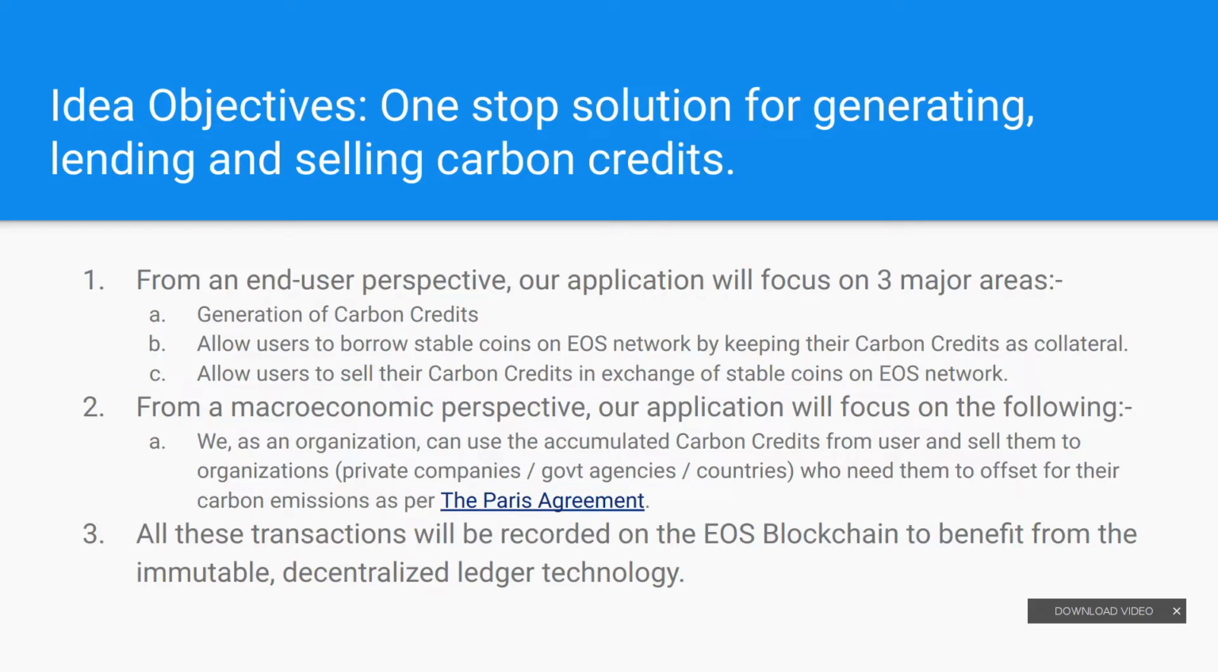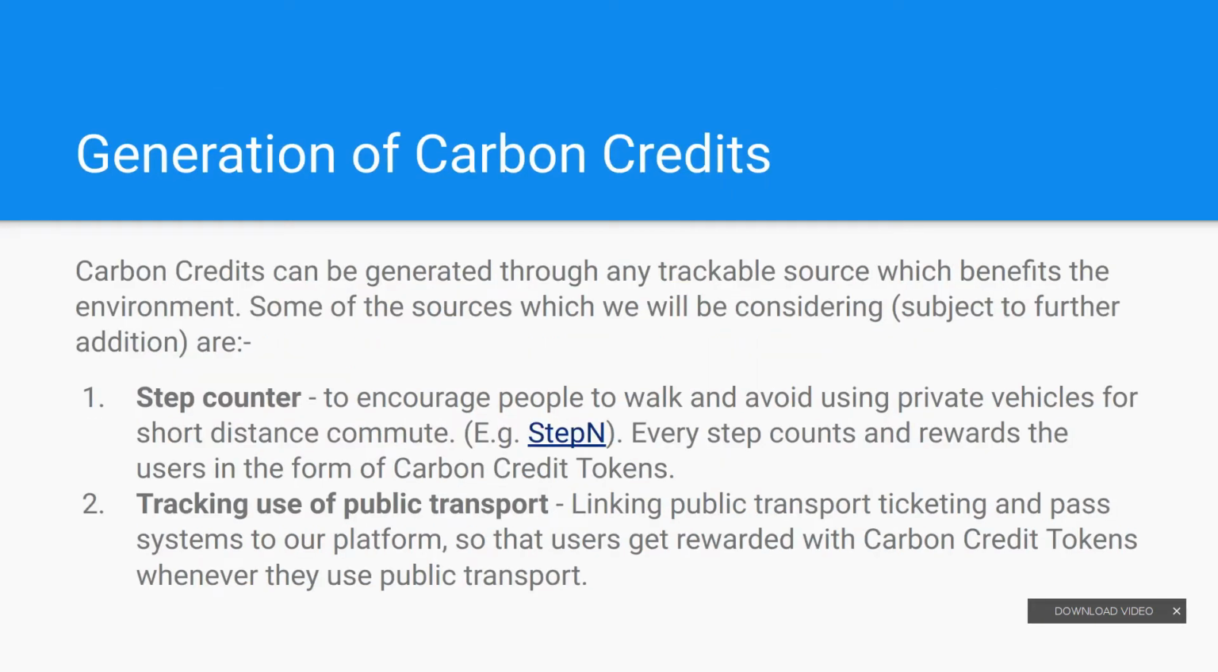Now let's go in depth into what exactly we are providing as a solution. The first step is generation of carbon credits. Carbon credits can be generated through a trackable source which benefits the environment. The first source we are considering is a step counter, as part of a gamification format of generating carbon credits on the blockchain network. The step counter will be used to encourage people to walk and avoid using private vehicles for short distance commutes. Every step counts and rewards the user in the form of carbon credit tokens. This can be one approach.